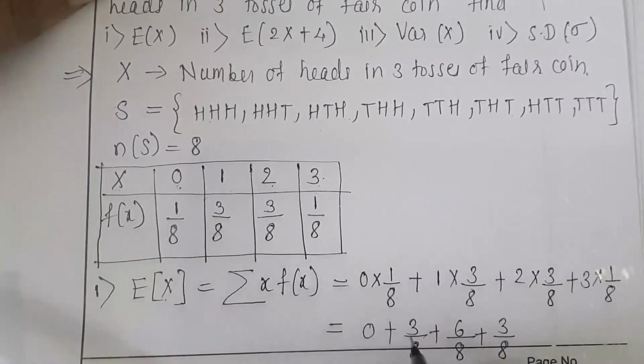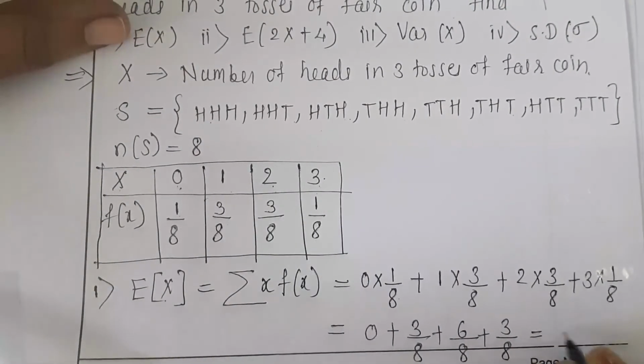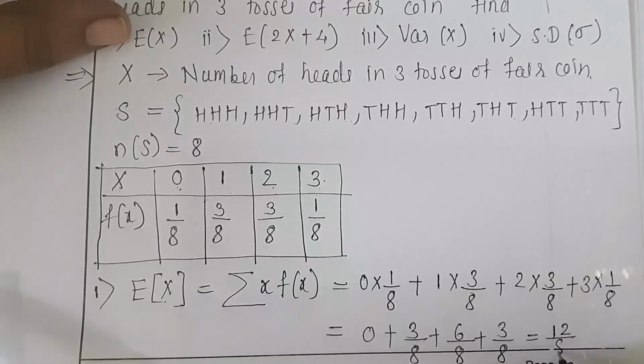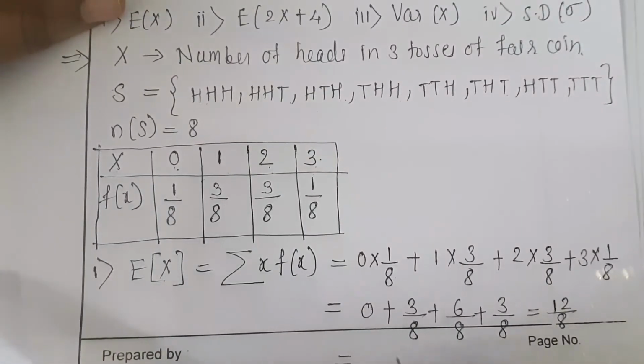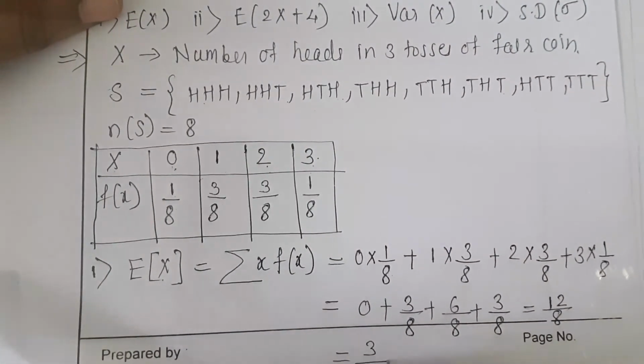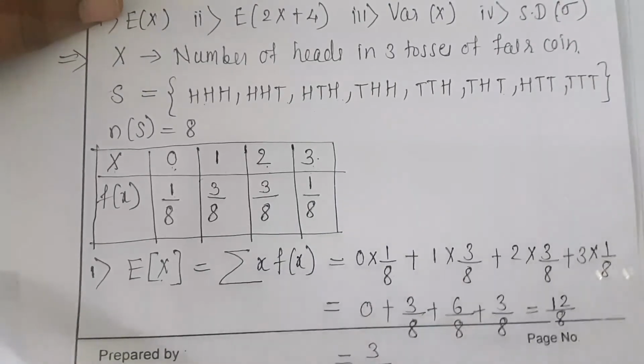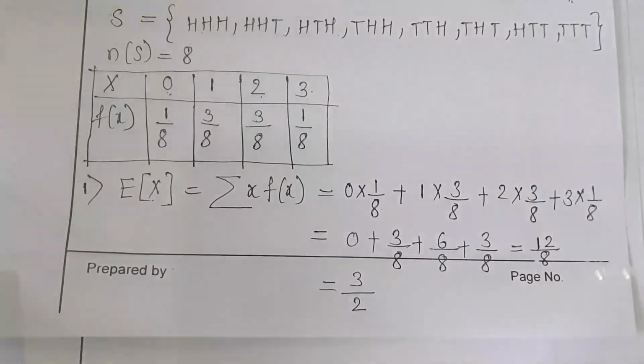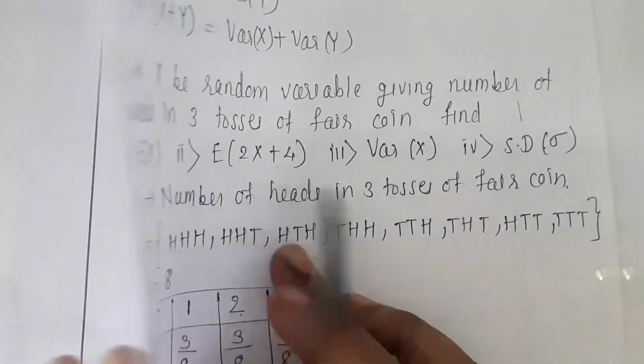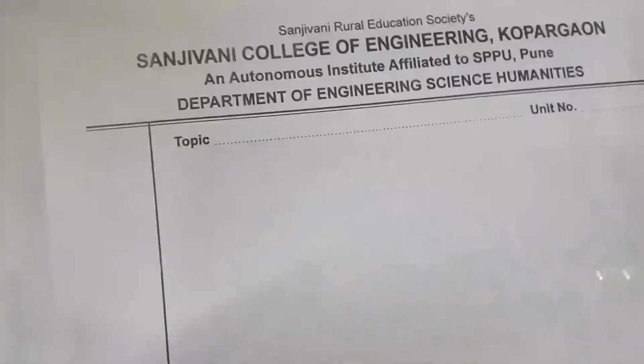So how much it is? 3 plus 3, 6. 6 plus 6, it is 12 divided by 8. So this is equal to 3 by 2. So we obtained expectation of x value which is equal to 3 by 2. Now next point is find out expectation of 2x plus 4. So expectation of 2x plus 4,